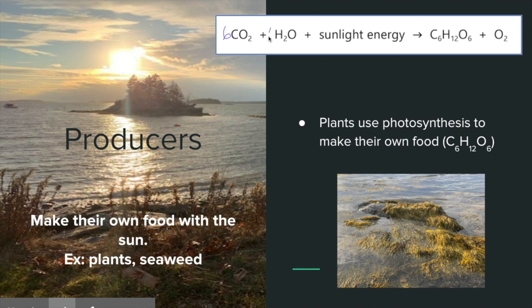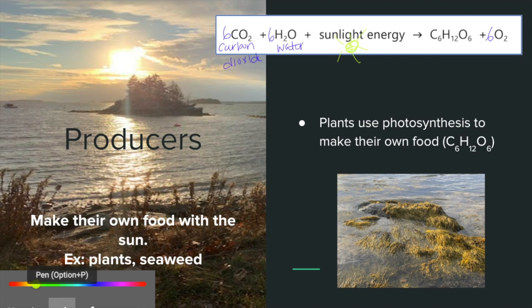To make this balanced, I'm going to add coefficients of 6 in front of the CO2, which is carbon dioxide, in front of the H2O, which is water. And then plants need that good old sunlight.